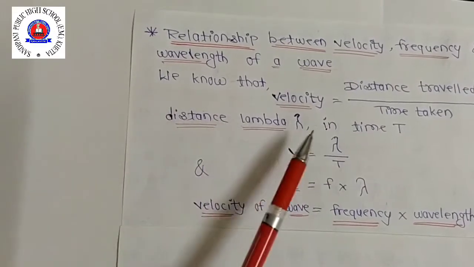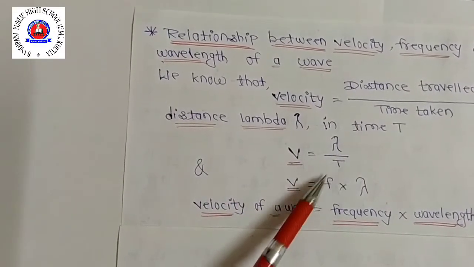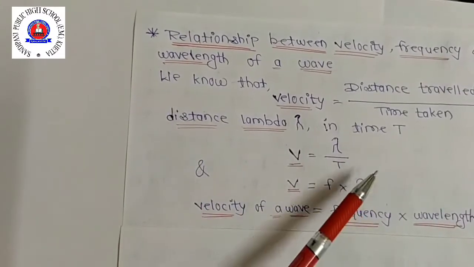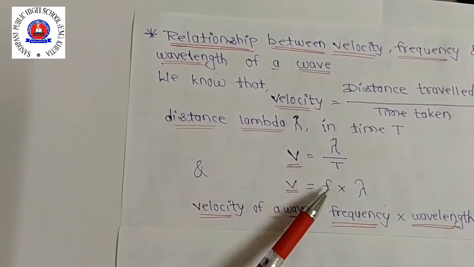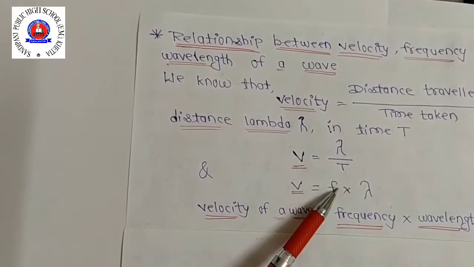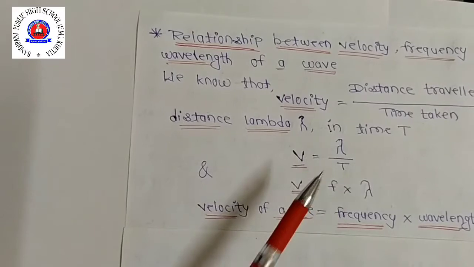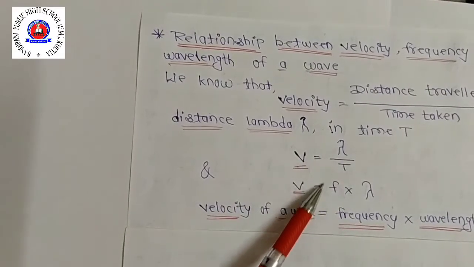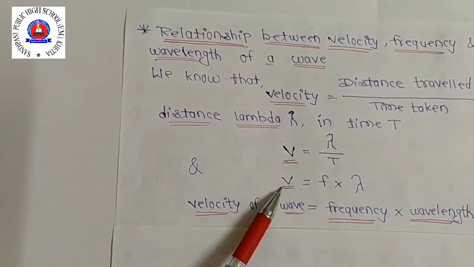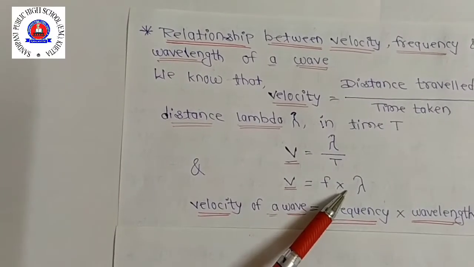We know that 1 upon t is equal to what? Frequency. Okay, becomes the number of wave per second, and this is known as frequency of the wave. So we can write f in place of 1 upon t. Means 1 upon t के place पे आपको क्या write करना है? f. Thus v is equal to f multiplied by lambda.